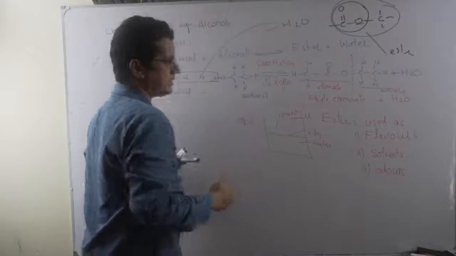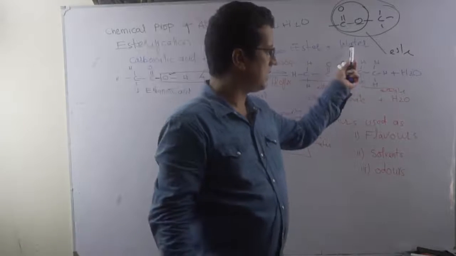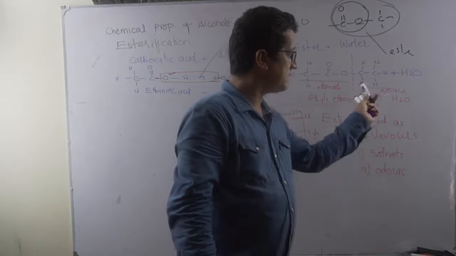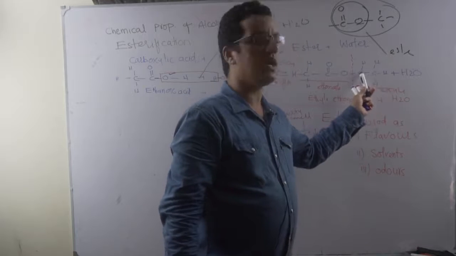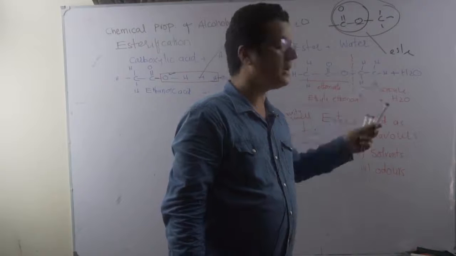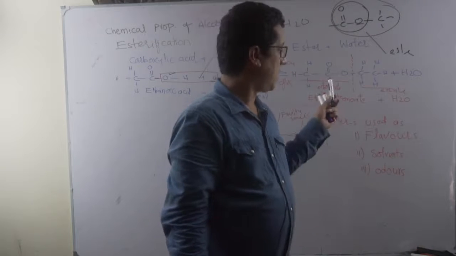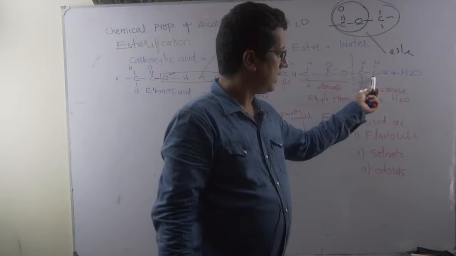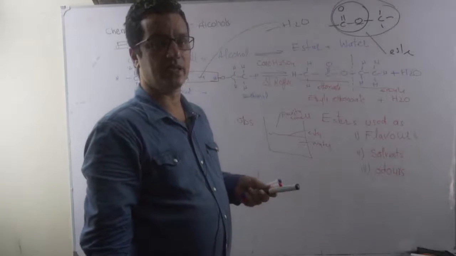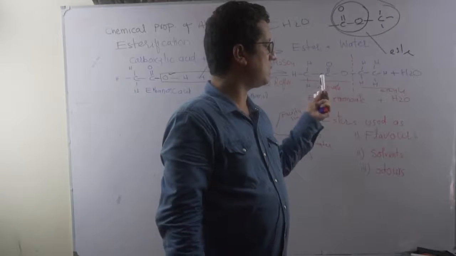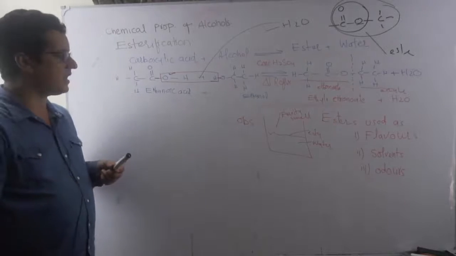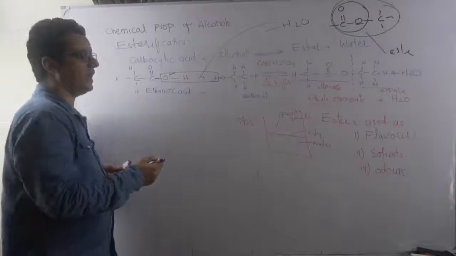And how to name it? Look at the single bonded oxygen, draw a dotted line in your mind, or right there with the lead pencil. And this particular part, if it is one carbon, this is methyl. If it is two carbon, it is ethyl. If it is three carbon, it is propyl, and so on. So in this case it is ethyl, and this is a two carbon thing with two oxygens attached, ethanoate. This is ethyl ethanoate. That is the name of the ester. When we write in English, we write it like ethyl ethanoate.